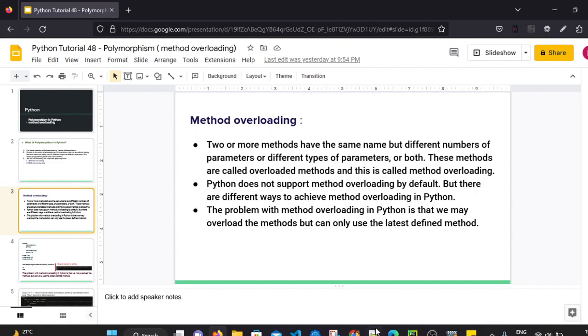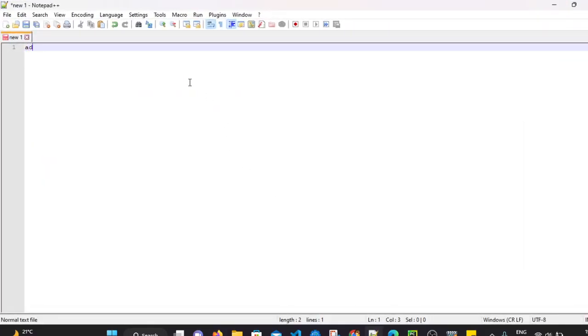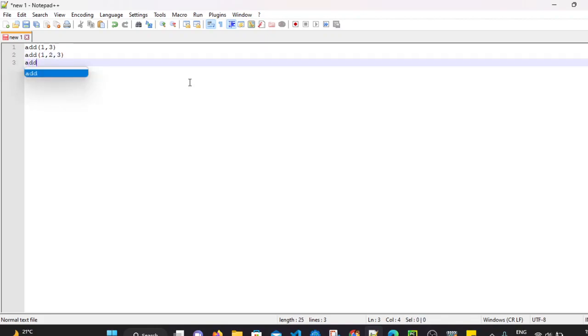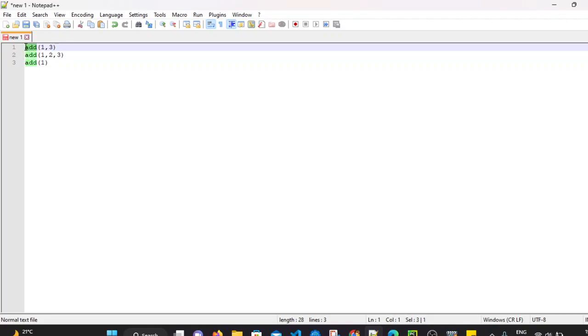For example, let's say we have a method for adding numbers. This add method can take two numbers and perform addition on the two parameters. It can take three parameters which can be added, and it can take a single number as well. The method name is the same, add only, and as per the number of parameters it will perform the operation.